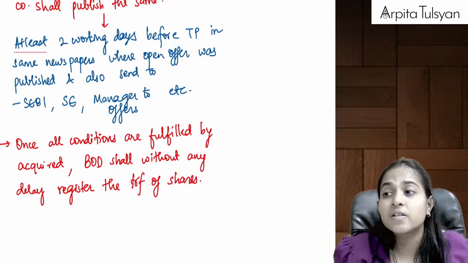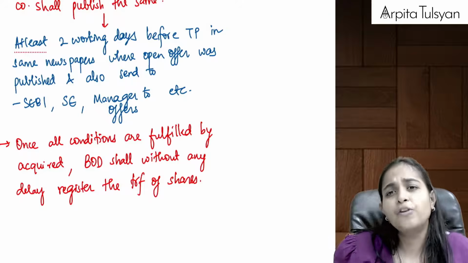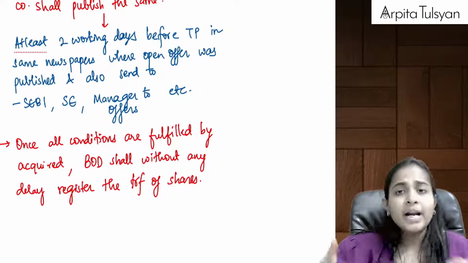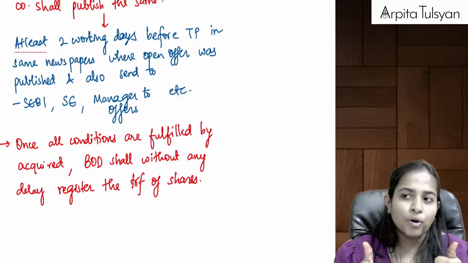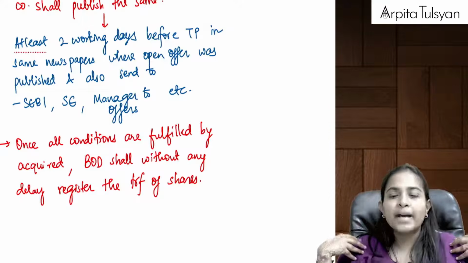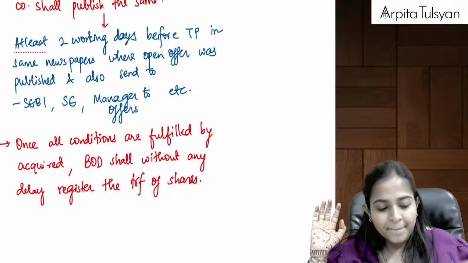All these things are the responsibility of the target company. And once all these things are fulfilled, once your offer period gets over, then transfer of shares should be done. Whoever has accepted the open offer will sell the shares to the acquirer, and the acquirer will pay them the cash. Are you clear with this?